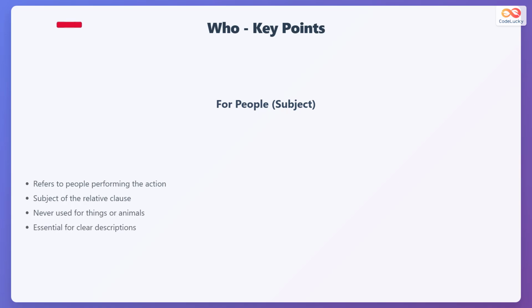Who refers to people performing the action. It is always the subject of the relative clause. Never use who for things or animals. Who makes descriptions clear and specific about people.